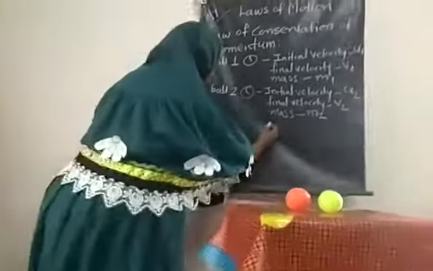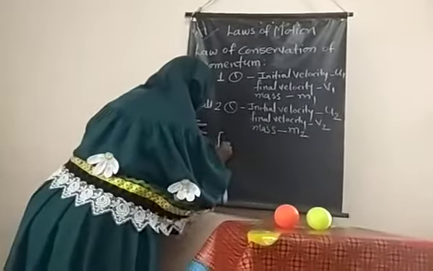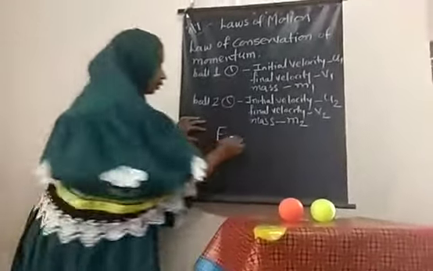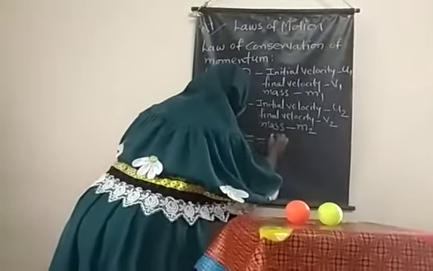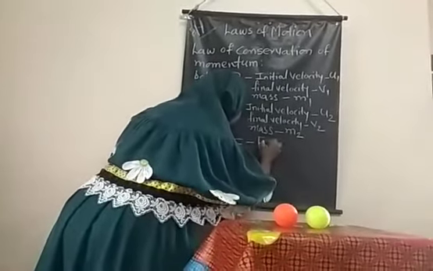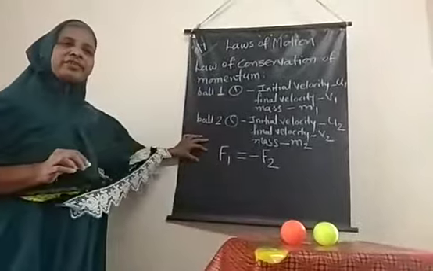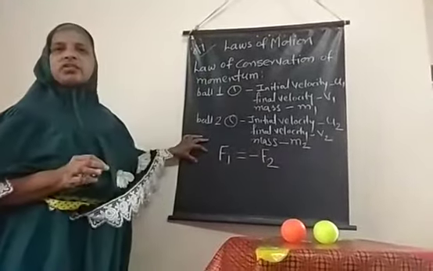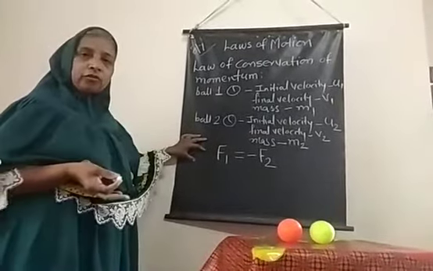Therefore, the force applied by the first ball is F1, and F1 is equal to minus F2. The two forces are equal but opposite, so one of the forces is in the negative direction.